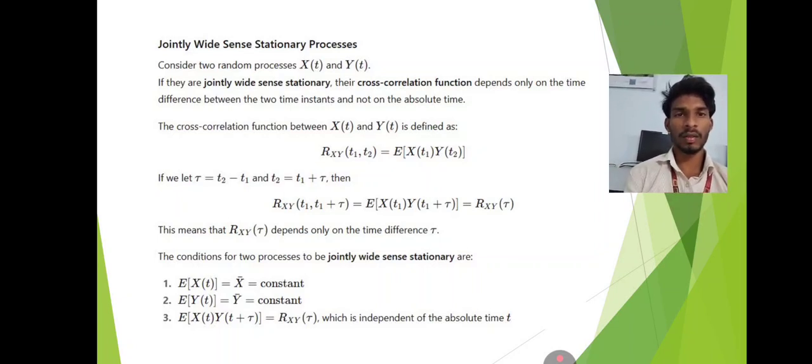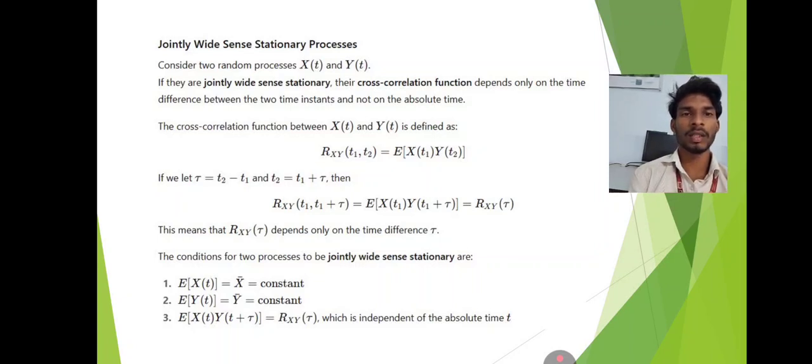If we let tau equal t2 minus t1, so t2 equals t1 plus tau, then Rxy(t1, t1 plus tau) equals E of x(t1) y(t1 plus tau) equals Rxy of tau. This means Rxy of tau depends only on the difference tau.